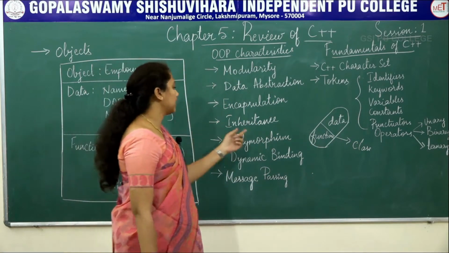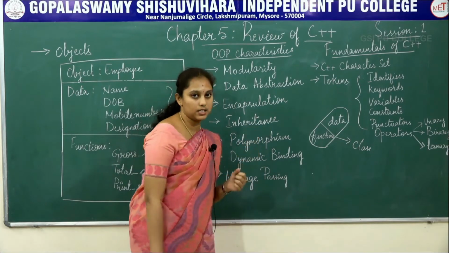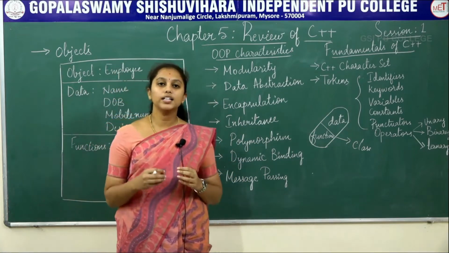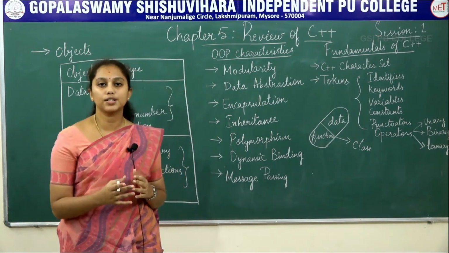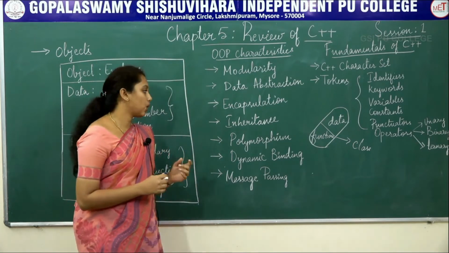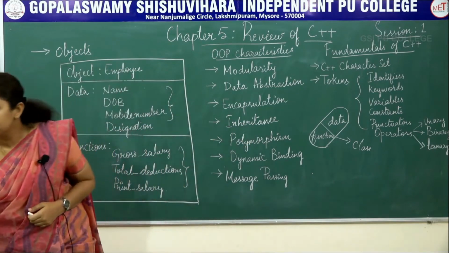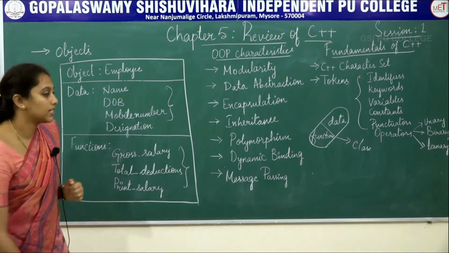And the next characteristic is inheritance. What is inheritance? Inheritance means acquiring the features from one class to another class. In inheritance there are different types. So let's see one by one.